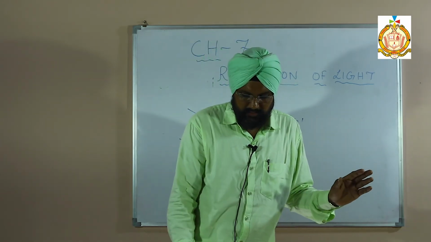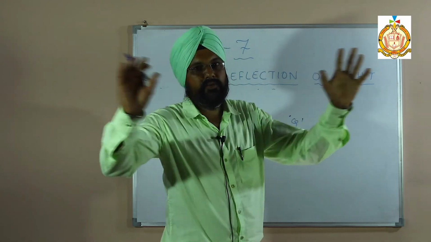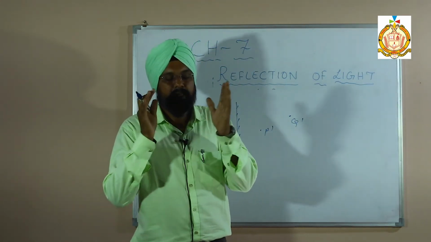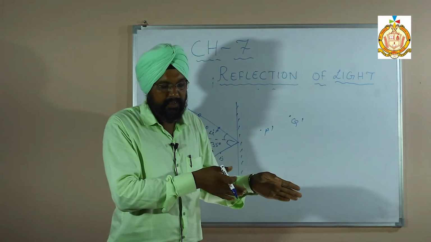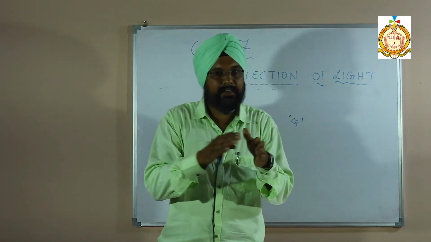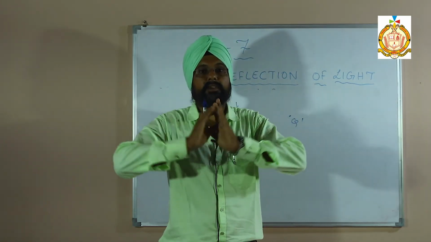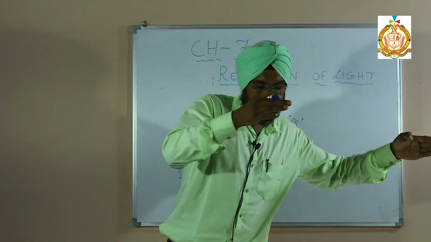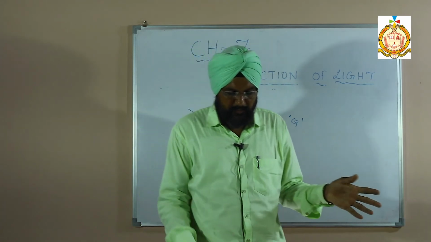reflection. So students, in the formation of images by reflection, two types of images are there: one is a real image and one is a virtual image. A real image can be obtained on the screen; all the rays intersect each other and meet. The second one is a virtual image, which cannot be obtained on the screen; the rays appear to diverge or appear to meet at that point. These are the two types of images.